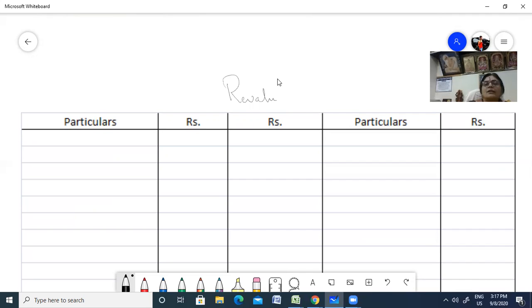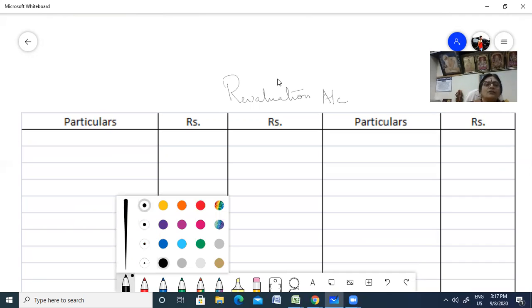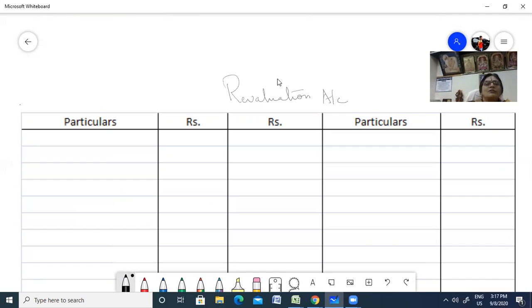Revaluation account. Let me make it a little darker so that it is visible for you. Here you have the debit side and here the credit. First, to stock account: you revalued it by 5,000.